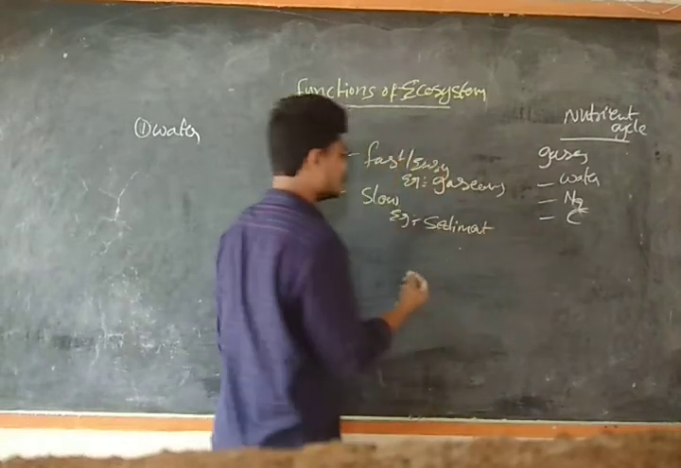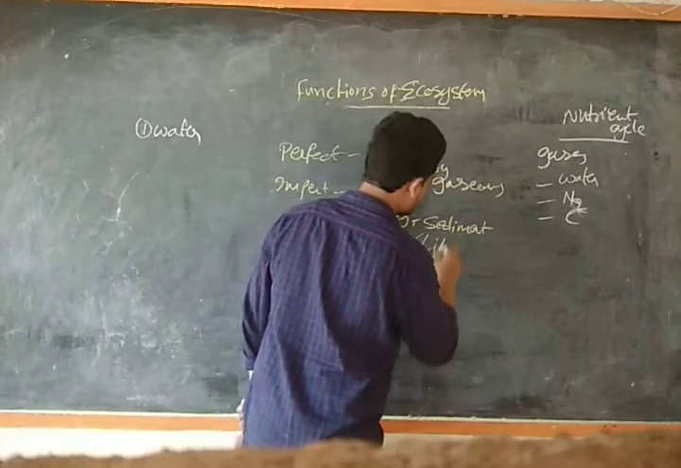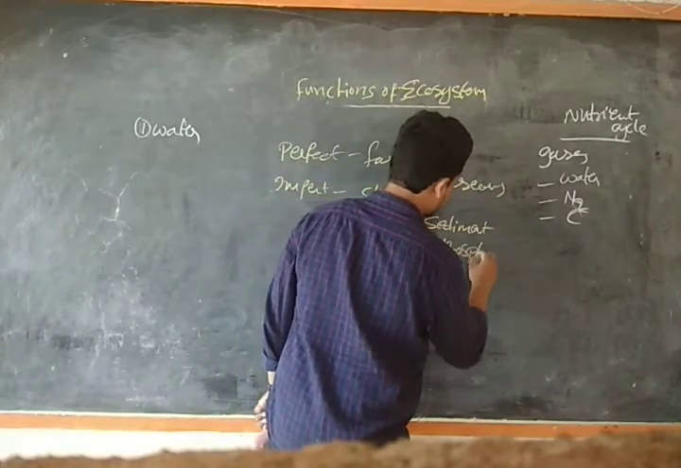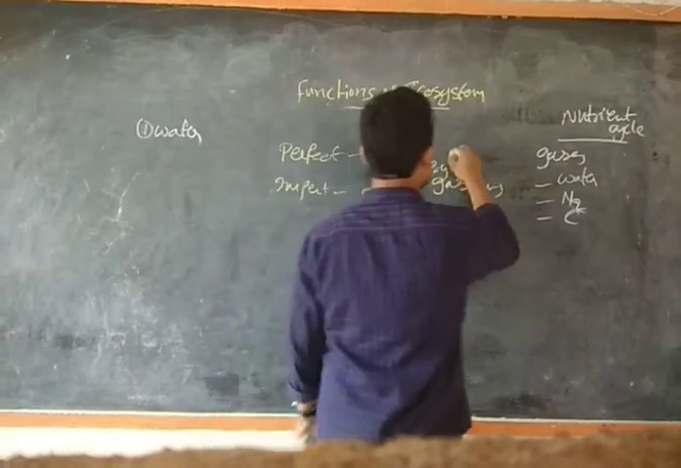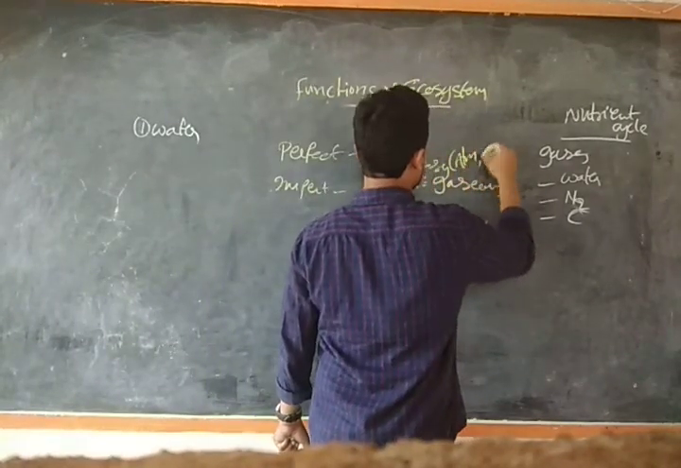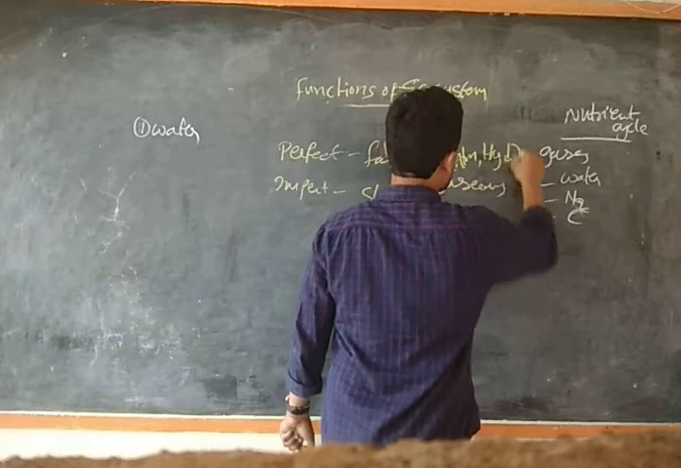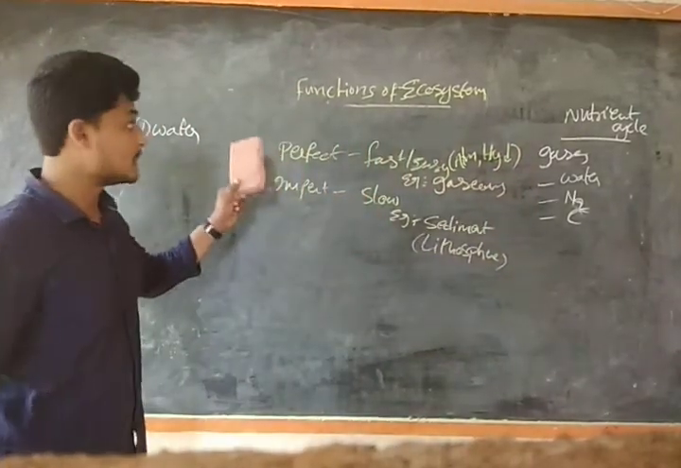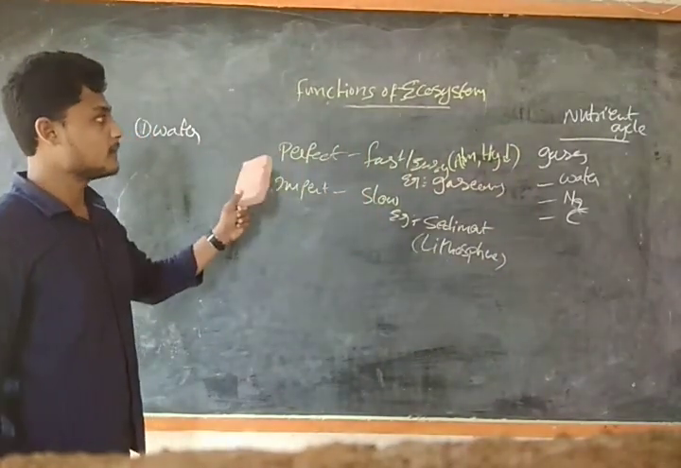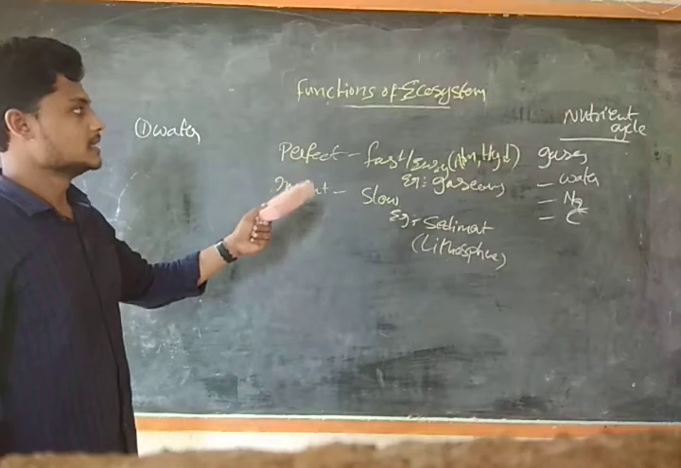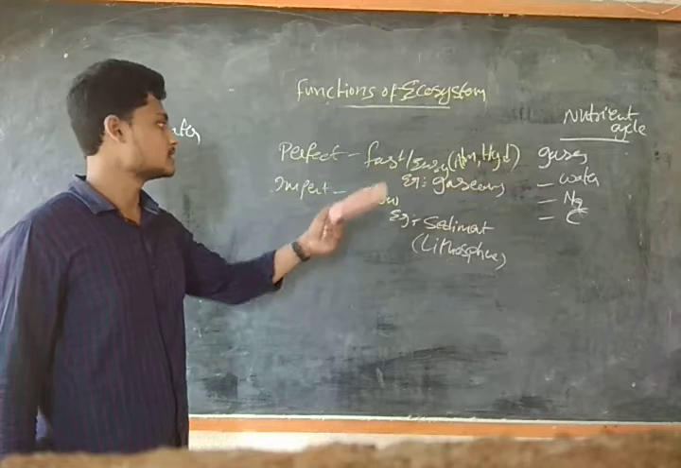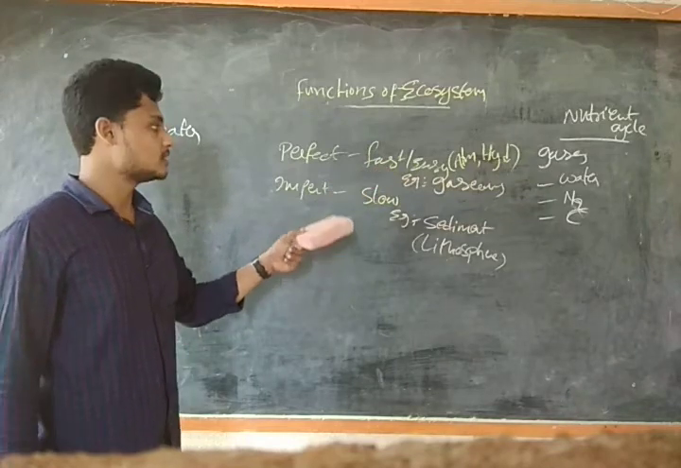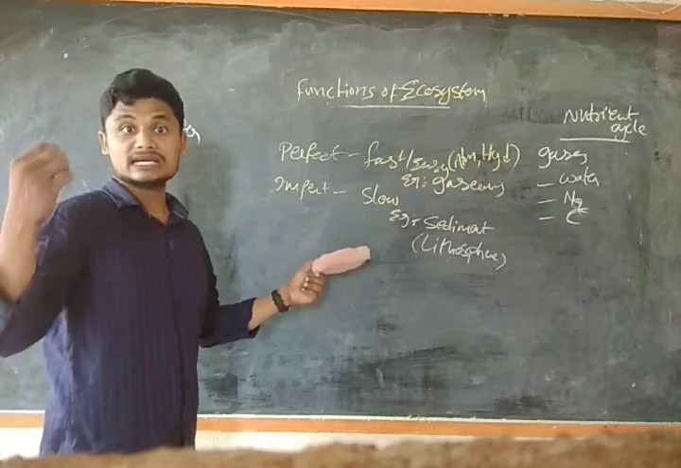So the sedimentary cycle means it takes place in the lithosphere, guys. Whereas the gaseous cycle takes place in the atmosphere and hydrosphere. So this is perfect and imperfect. Perfect, we have the fast and easy one. The example is the gaseous cycle, through the atmosphere and hydrosphere. Whereas the imperfect one is slow, that is through sediments and the lithosphere, guys.